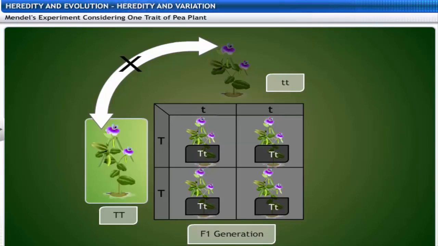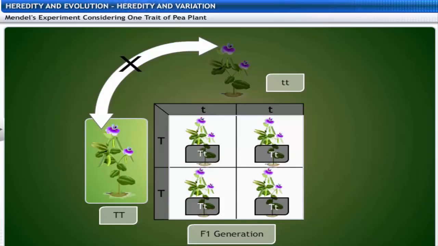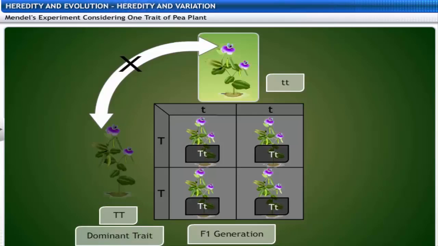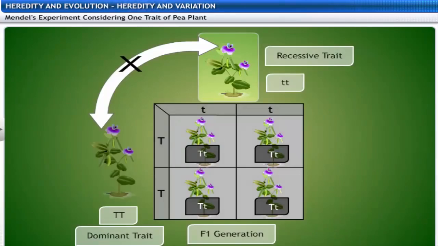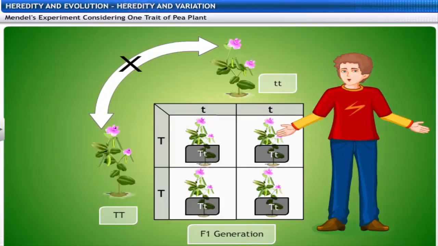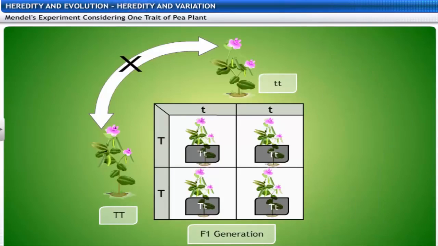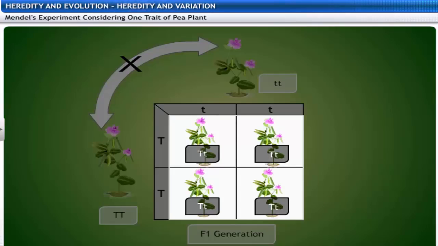This means that only one of the parental traits was visible. The trait which is visible in F1 generation is called the dominant trait, and one which remains suppressed is known as the recessive trait. Here, tallness is the dominant trait and shortness is the recessive trait. Were all the tall plants in the F1 generation exactly as tall as the plants of the parent generation? Yes, they were all as tall as the parent generation.